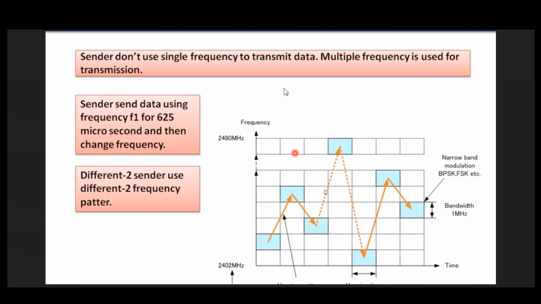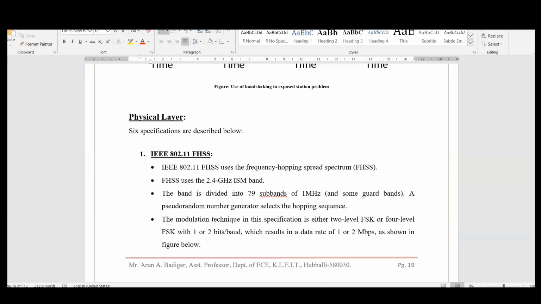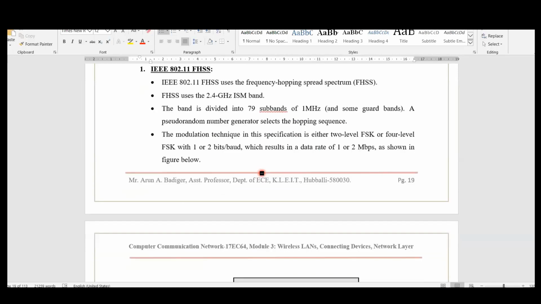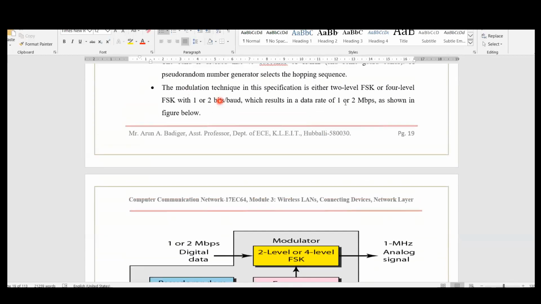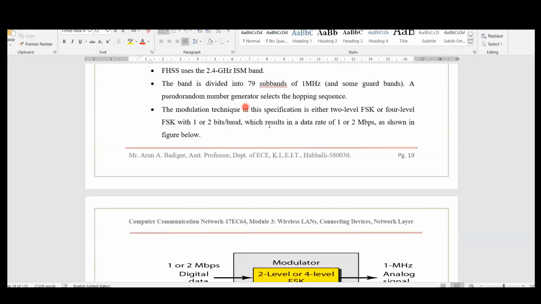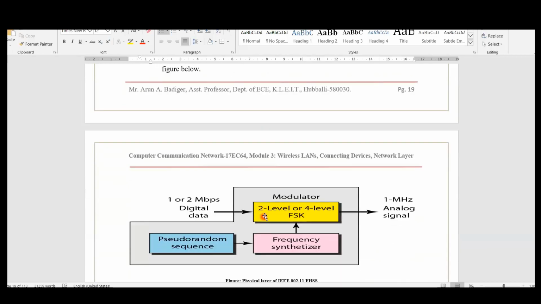We come to this diagram. There is this 2.4 gigahertz band. It is divided into 79 subbands of 1 megahertz. I can use any of these 79 frequencies. Based on the requirement, with further modulation techniques which we apply, the speed can be increased to 2 Mbps, right? If I go for 2-level FSK or 4-level FSK, with 2-level FSK, because we are sending data in zeros and ones, zero is represented by one frequency.